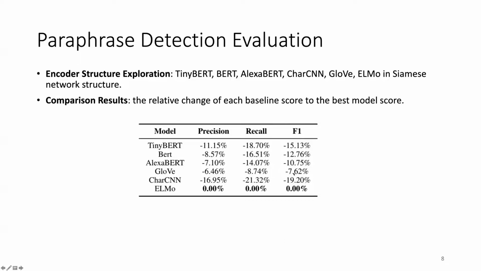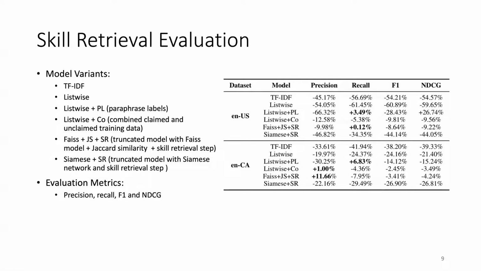For the paraphrase detection evaluation, in the first step, we evaluate different encoder structures, such as tiny BERT, BERT, and so on. We show the comparison results here. This is for the encoder structure to build up the Siamese network. And in the end, we find that the ELMo structure surprisingly performs the best.